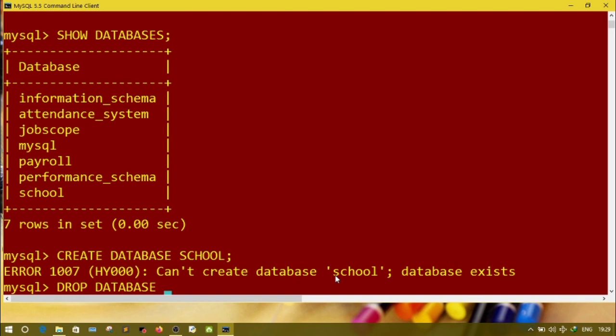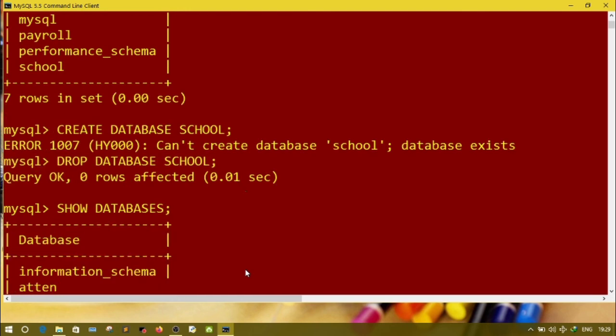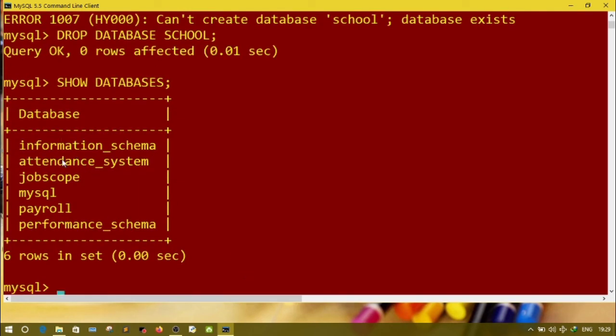Suppose I want to delete the database school, then drop database school, semicolon, enter. As you can see, one message here, query OK, 0 rows affected. That means my database has been deleted. So if you write the command show databases, here you will see school is not available.